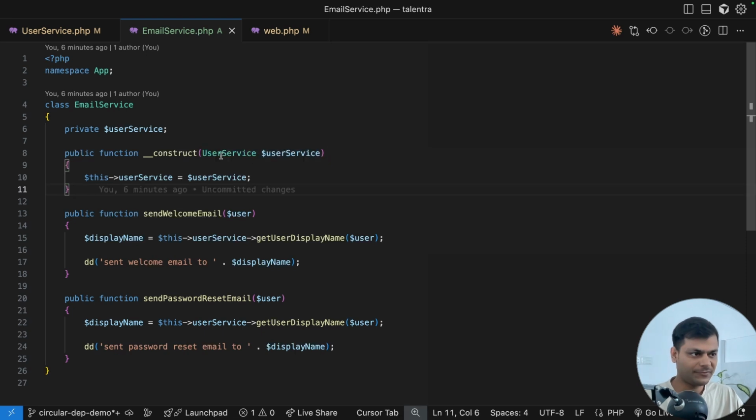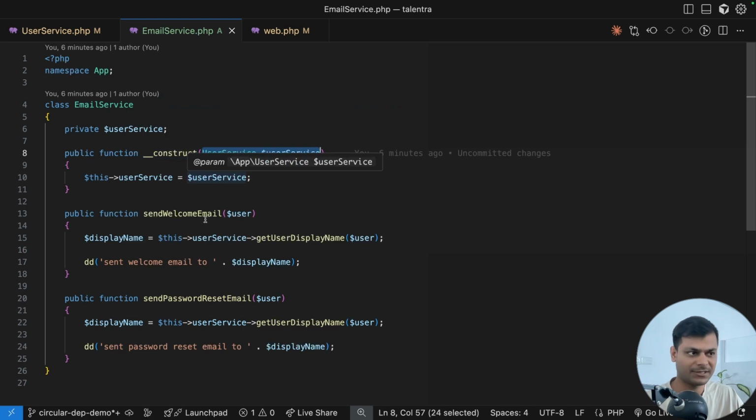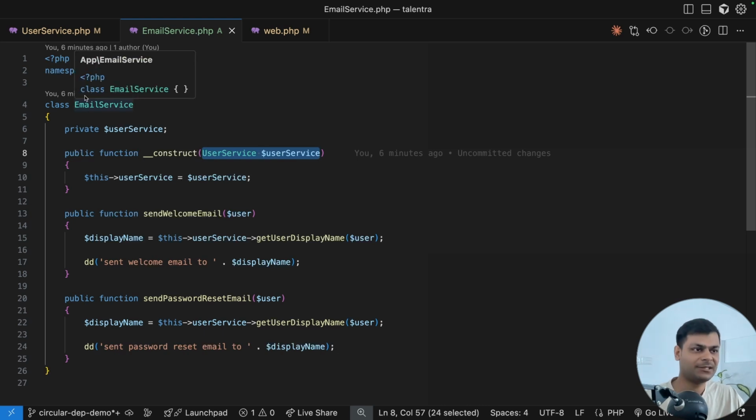One simple fix is not to inject it via the constructor. When you inject via the constructor, the first thing that initializes is the service container, which injects this, and the service container also tries to inject all the dependencies of user, which is email service, and all the dependencies of email service, which is user service. Then the service container keeps injecting and injecting. That is the problem, right?